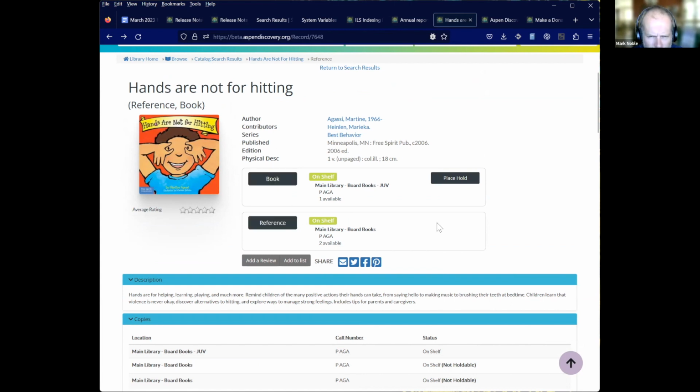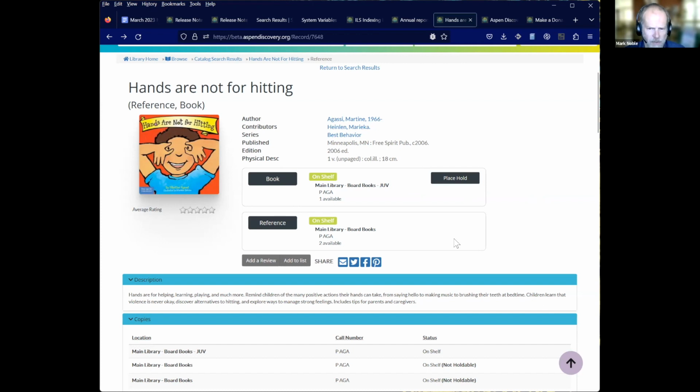And previously what was happening was you would get that place hold button, or it would show that it was non-holdable based off what there was the most of. We did a lot to actually make sure that, hey, book and reference are separated out as separate formats. You don't get a place hold for the reference, you do for the book, just so that you can easily tell what's what.